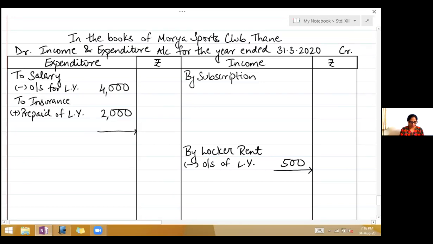We now come to the receipt side. So receipt side, it is to balance brought down. We have written ignore there. Now to subscription. So write there by subscription in the inner column 1,05,000.